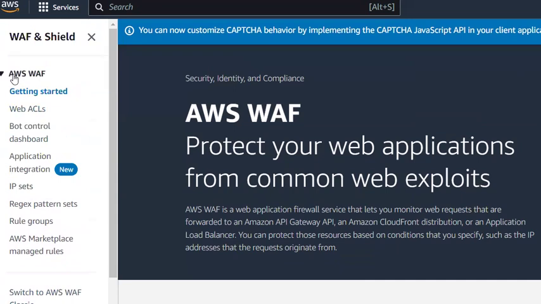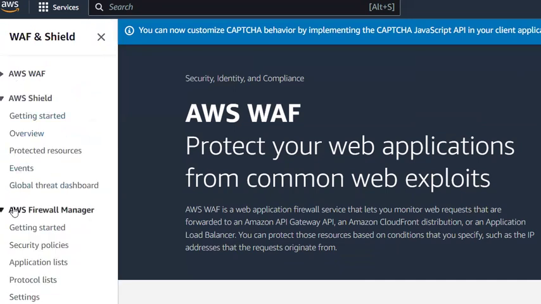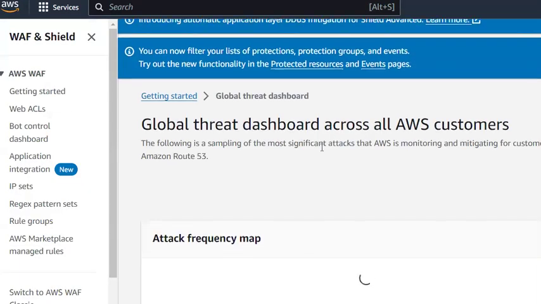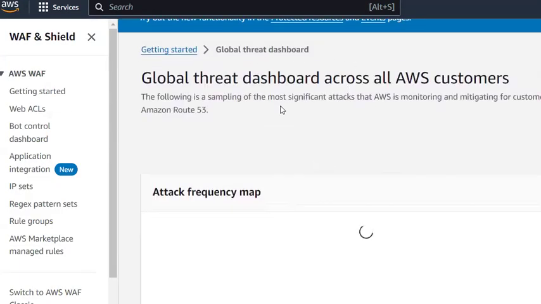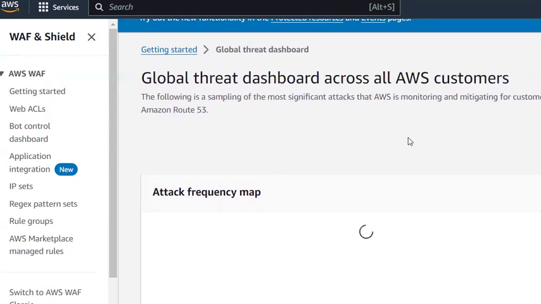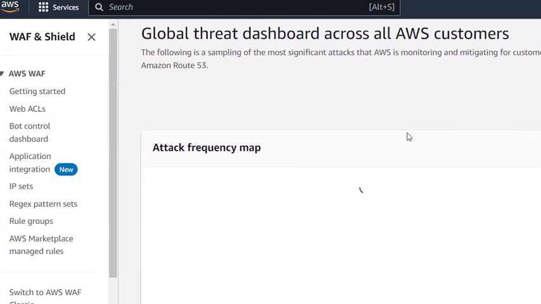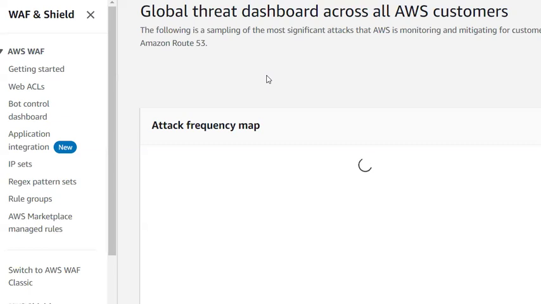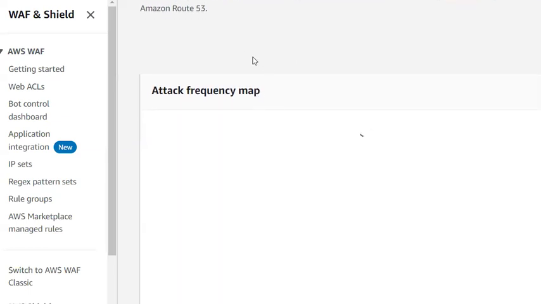So let's just focus on AWS Shield. Under AWS Shield, you can see the global threats dashboard as well. You can see the global threat dashboard across all AWS customers. So whatever threats AWS account users are facing, you can see from here.